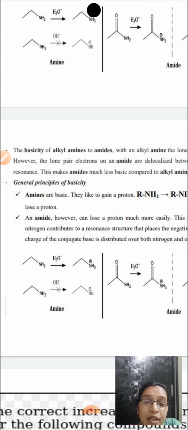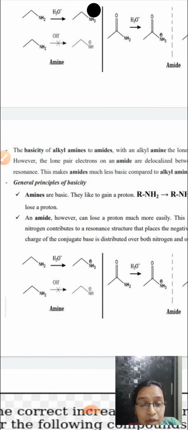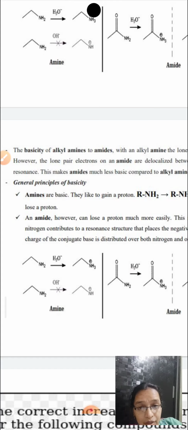Okay, but in the case of amides, you have a group called the CO group, which is an electron withdrawing group, and moreover in the amides, the lone pair of electrons on the nitrogen are delocalized to the CO group. Okay, so they are involved in the delocalization with the CO group. So that is why, once they are involved in the delocalization, the nitrogen cannot donate the lone pair of electrons for protonation effectively. Okay, so amines are more basic when compared to amides.